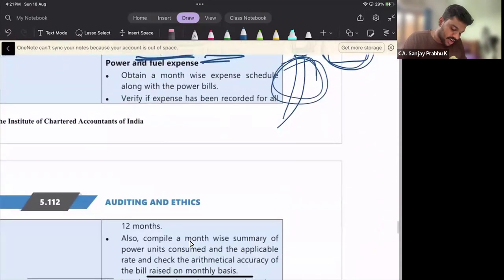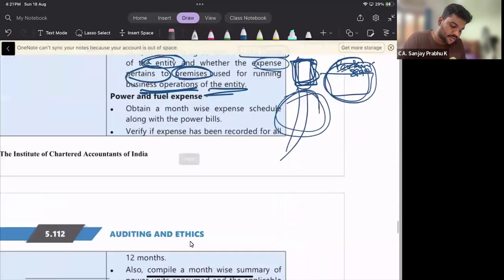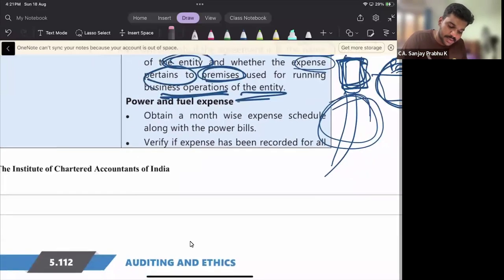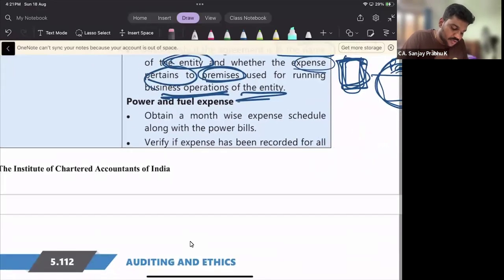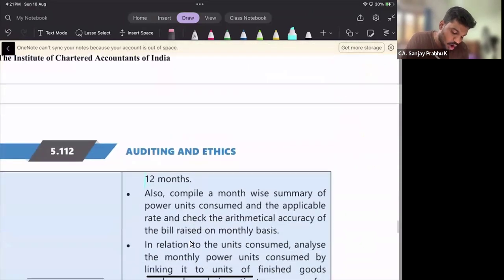Next comes power and fuel expenditure. Power and fuel expenditure, very simple topic. Let's read one by one. First one, obtain month-wise expense along with power bills. See, if the company is running for 12 months, obviously there will be electricity expenditure, power and fuel expenditure, right? Yes. So obtain a month-wise expenditure. Verify the expense has been recorded for all the 12 months.